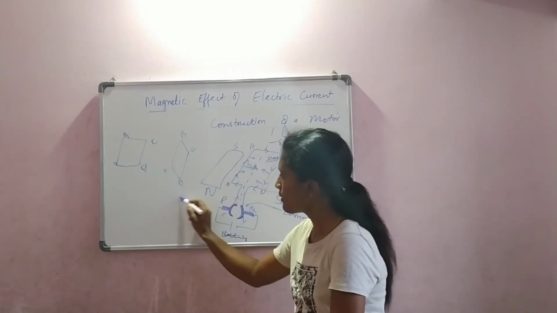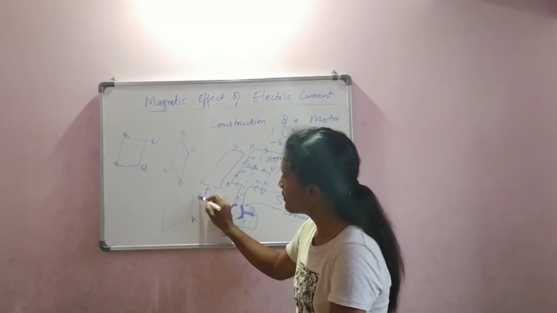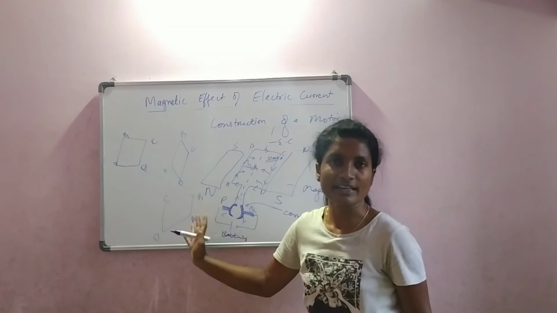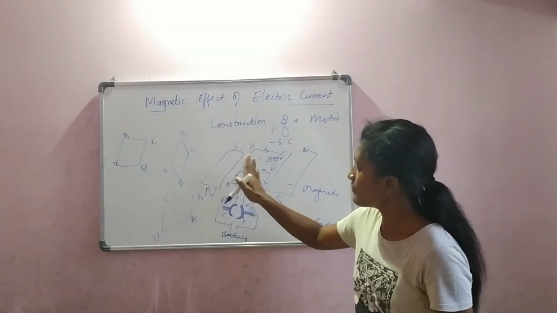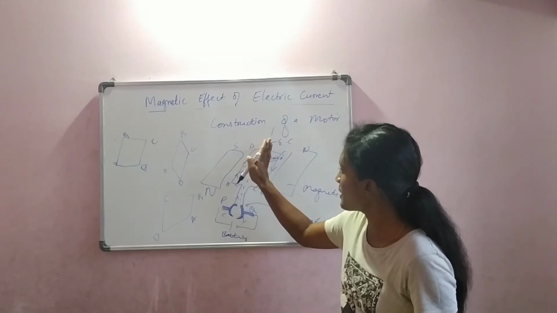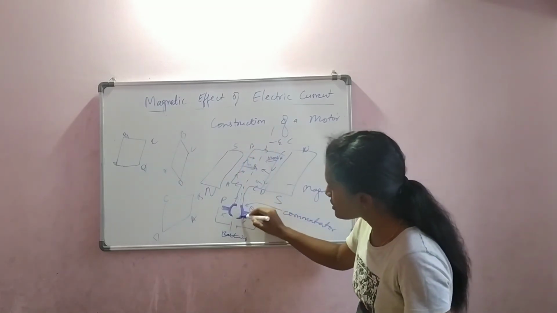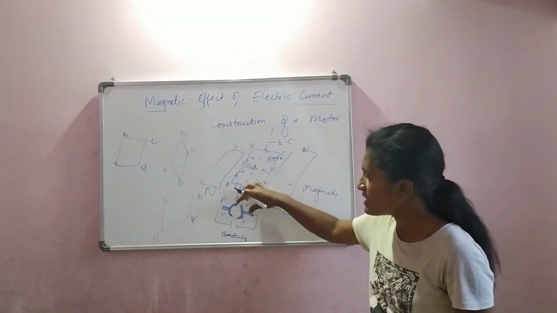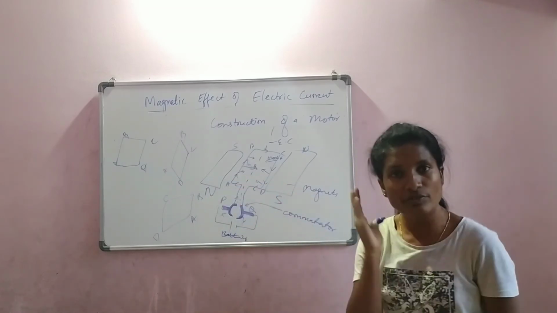That is, AB will come here, CD will go there, to the right side. Left will come to right, right will come to left. Now, because of the force, this AB is coming this way. When it comes to the straight path, what happens? Both these commutators will go and touch each other. When they touch each other, the supply of current will stop.